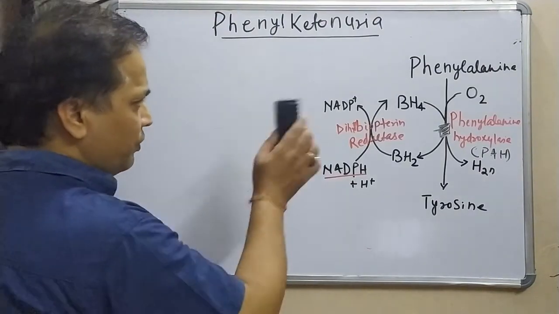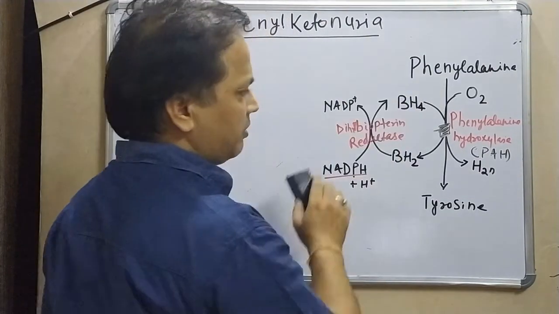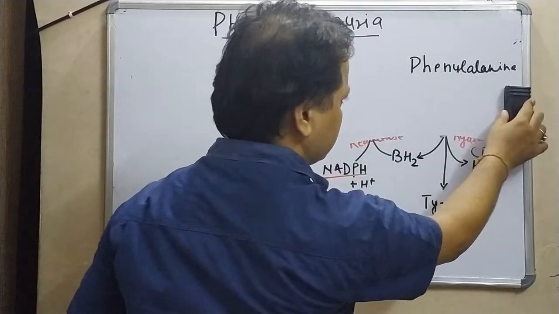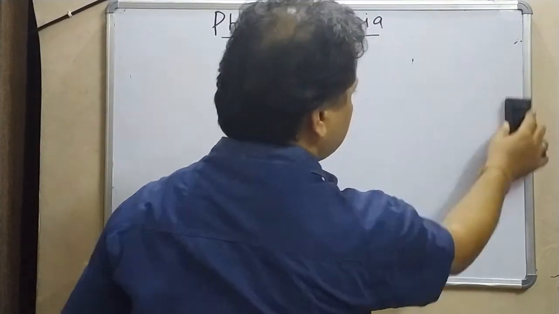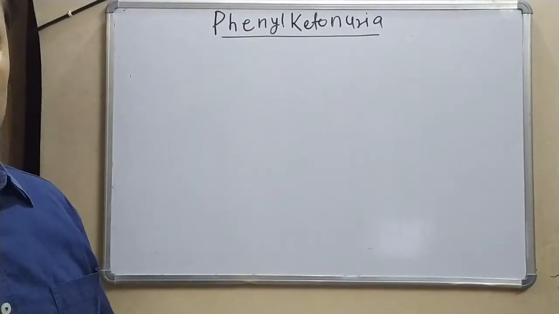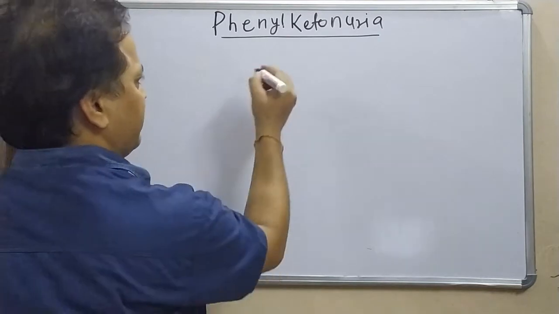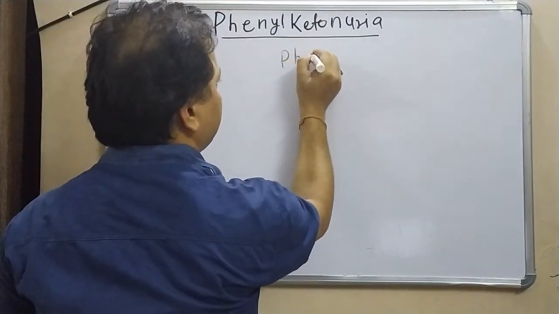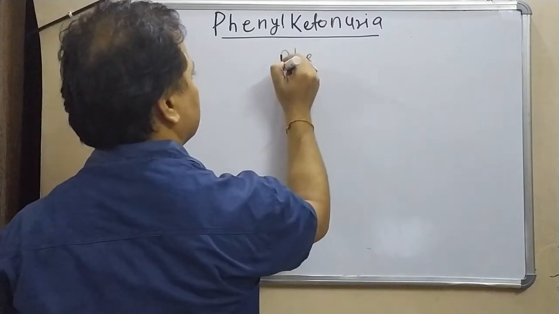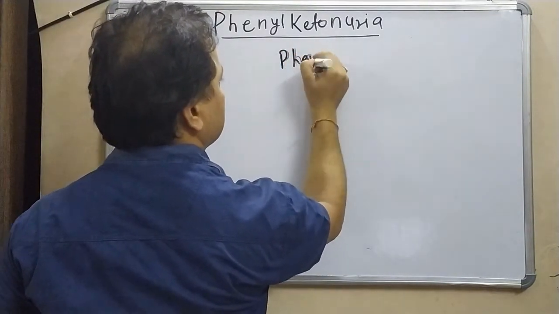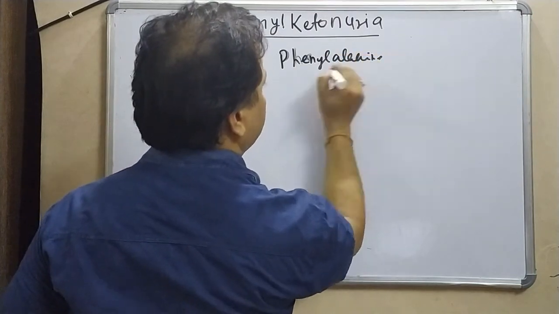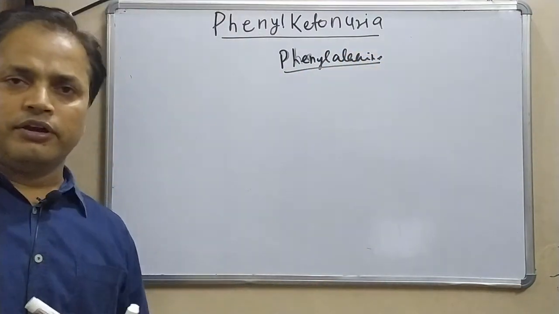Now, this is the biochemical pathway of phenylalanine conversion to tyrosine. Now we will see, when phenylalanine is accumulated in our body, what the complications are. First, we have phenylalanine in our body, an aromatic amino acid.